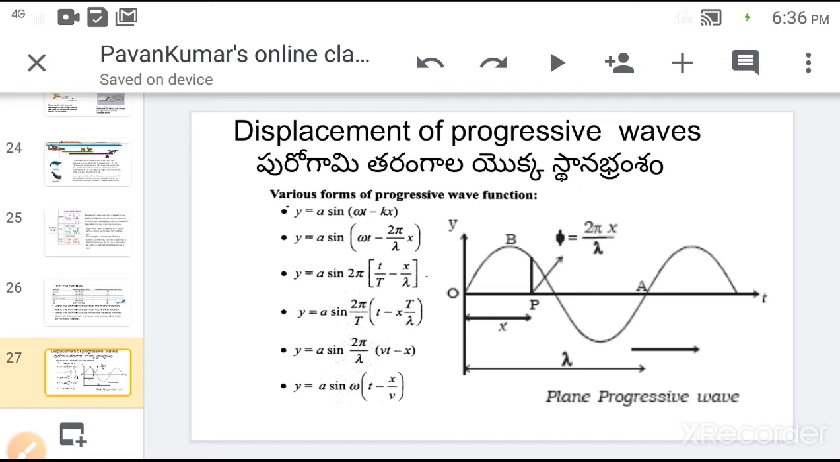First one is y equals a sin(omega t minus kx), y equals a sin(omega t minus 2 pi by lambda into x), y equals a sin 2 pi (t by capital T minus x by lambda), y equals a sin 2 pi by T into (t minus x T by lambda), y equals a sin 2 pi by lambda into (vt minus x), last one is y equals a sin omega into (t minus x by v).